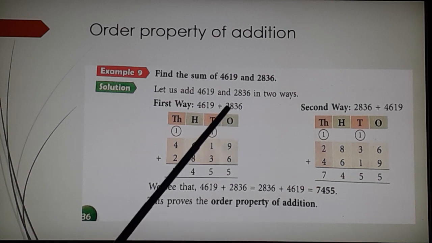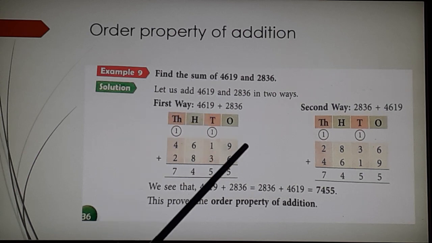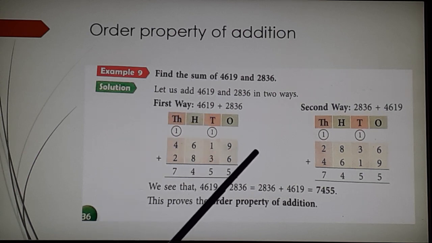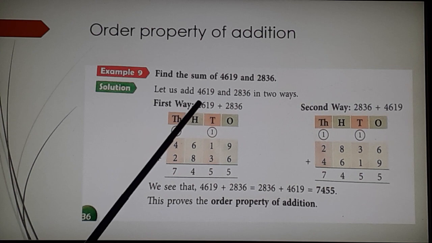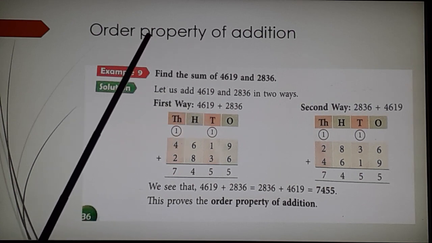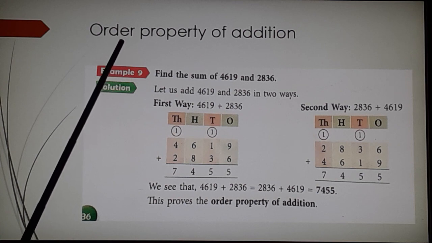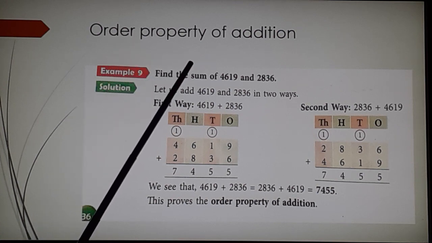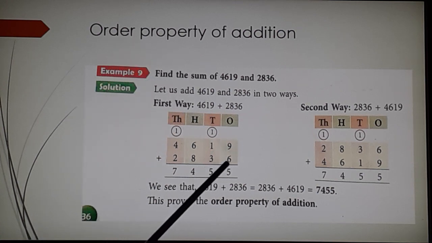Actually, the order property of addition is also called the commutative property, but it is not mentioned in your book, so I did not write it. Order property is the initial stage. Actually it is the commutative property of addition, but I think in the book it is just order. So learn the order property. Change in the order of addition does not affect the sum.